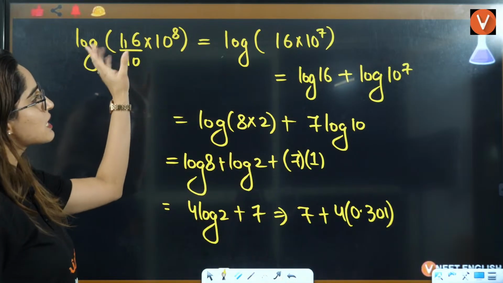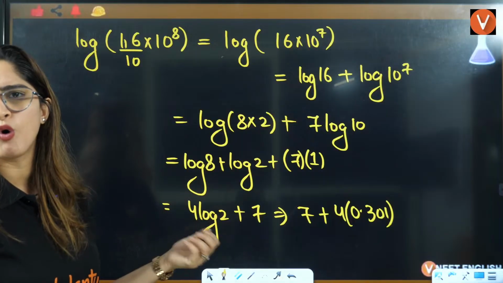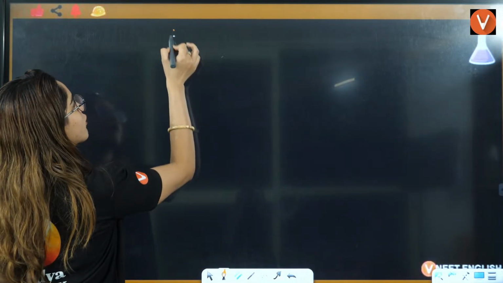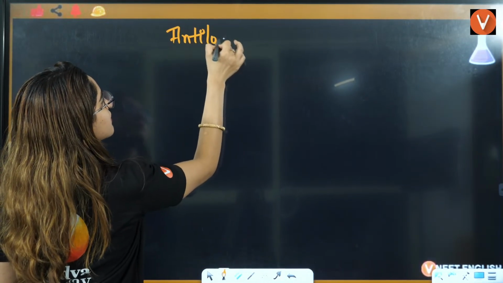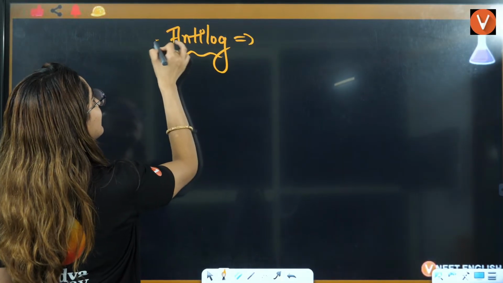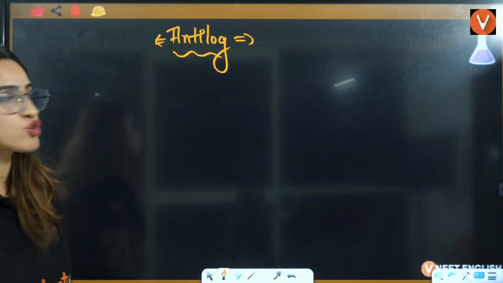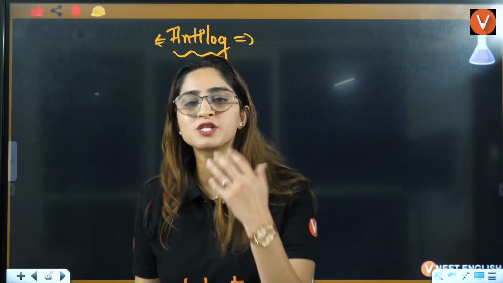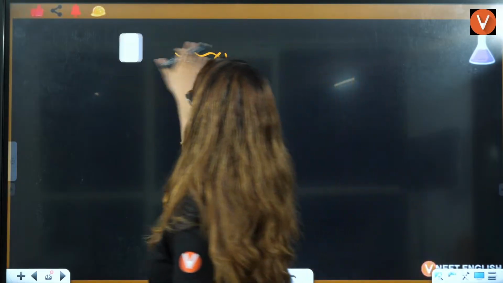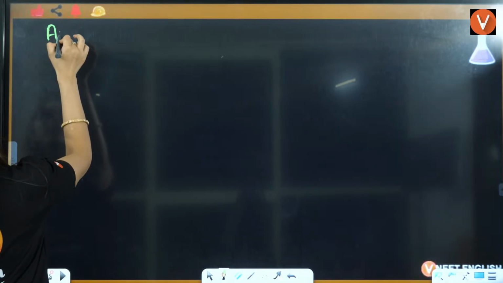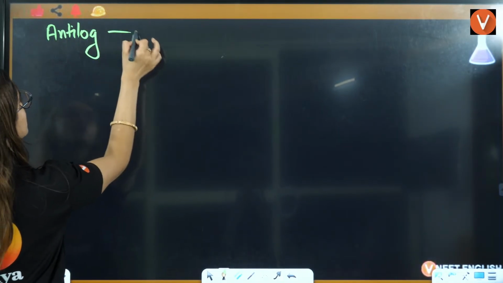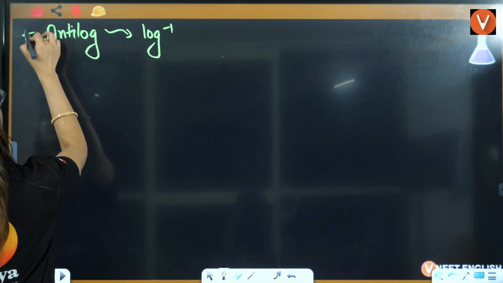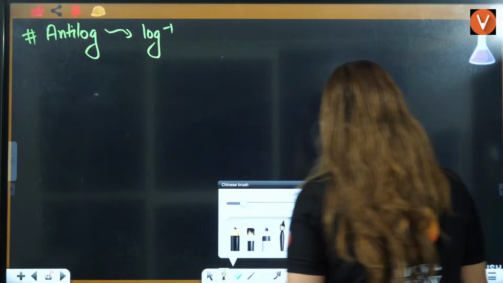Now let's talk about anti-log. Anti means opposite, right? So we are talking about the opposite of log. This is also called log inverse, right? Log inverse.